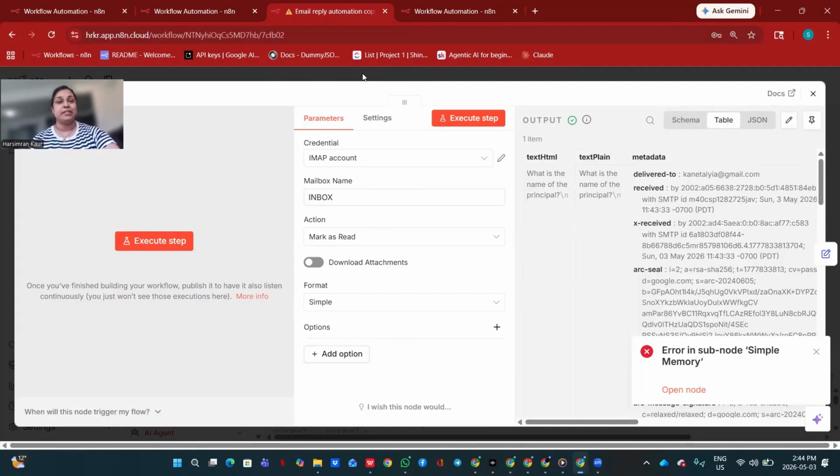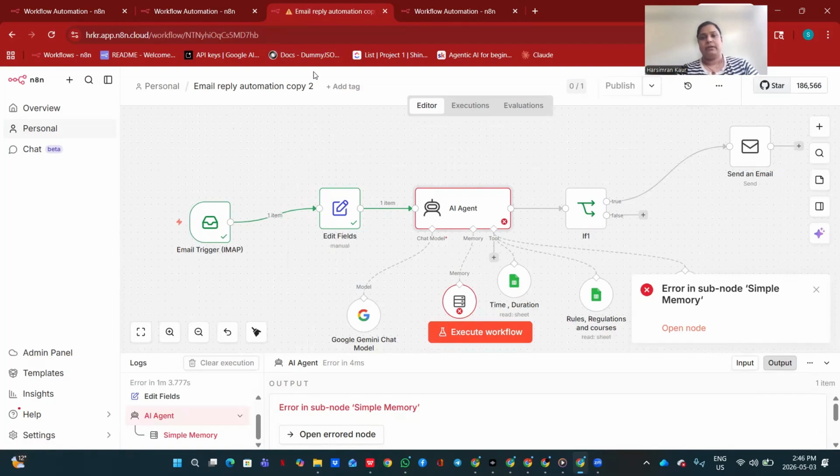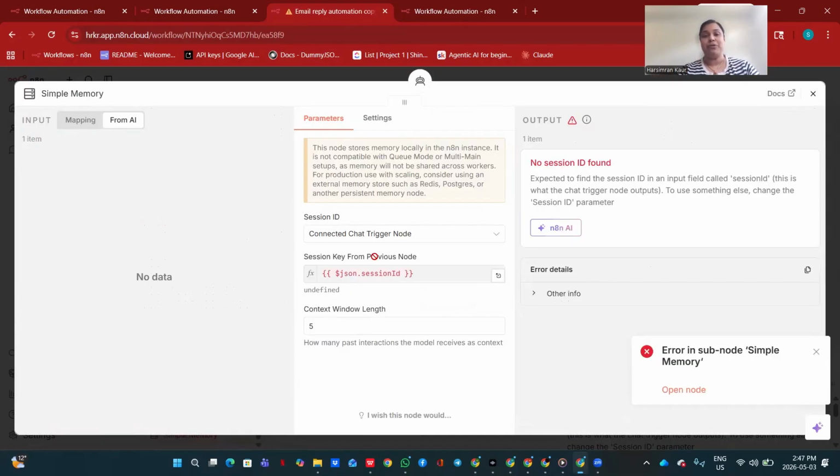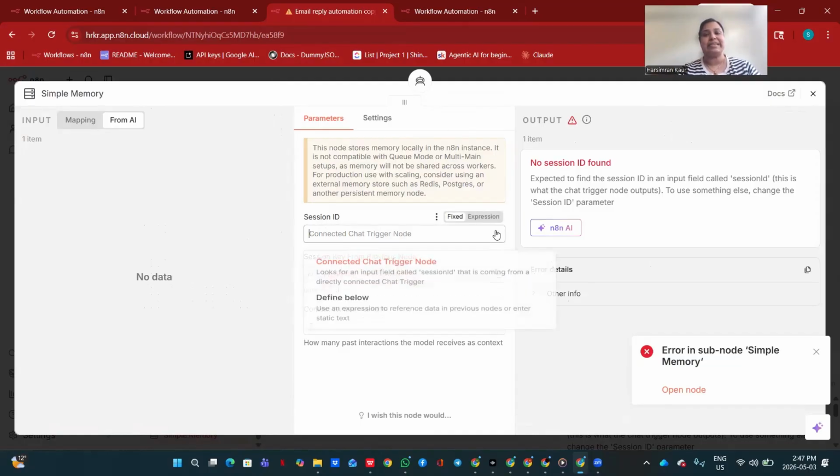So it's part of making the workflow, right? So we will go back and check where we got the error. So what was the problem? When you see, this problem is in memory, right? And what is our trigger? Trigger is our email. So in memory, when you look, session ID, it is given as connected chat trigger mode, but we have not used the chat trigger, right? So this is the mistake that we made.